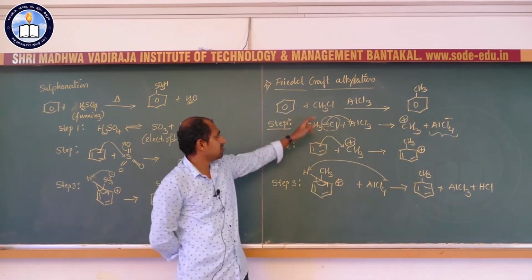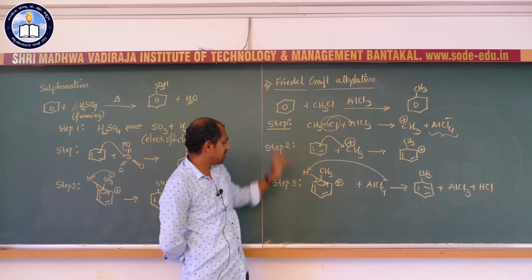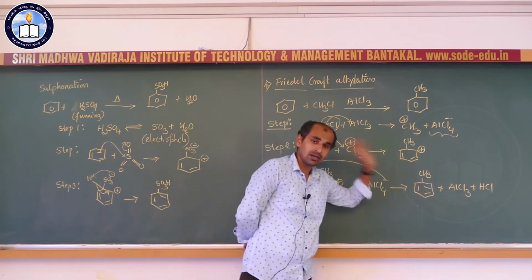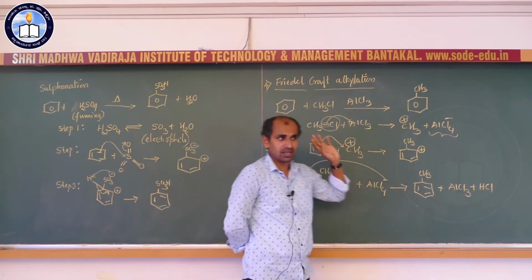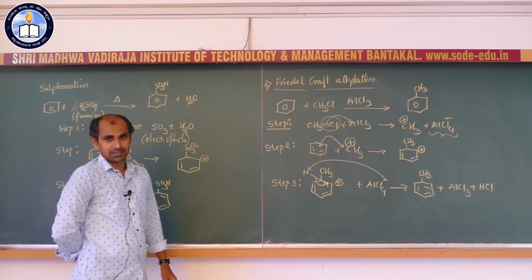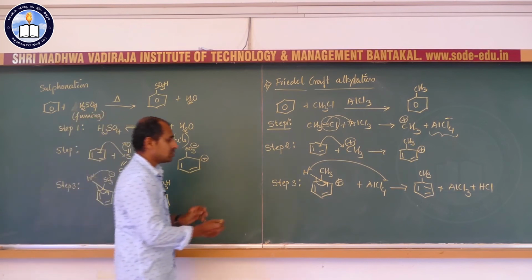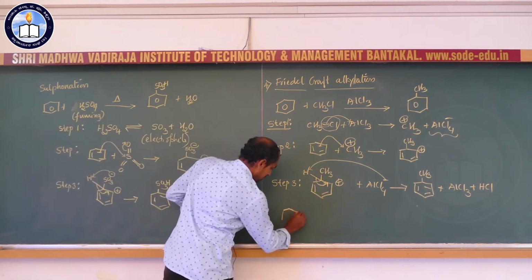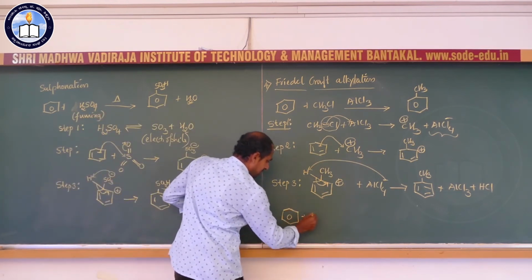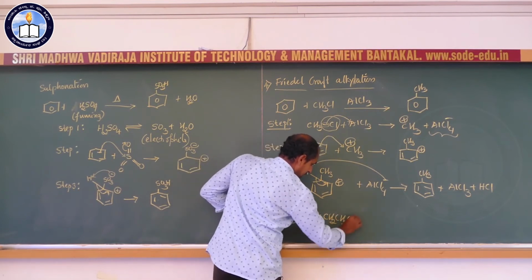In this case we have taken the alkyl group as the methyl group, hence benzene is converted into toluene. Okay, so this is what we call the Friedel-Crafts alkylation reaction. For CET purposes, you can take one more example: benzene reacts with propyl chloride.